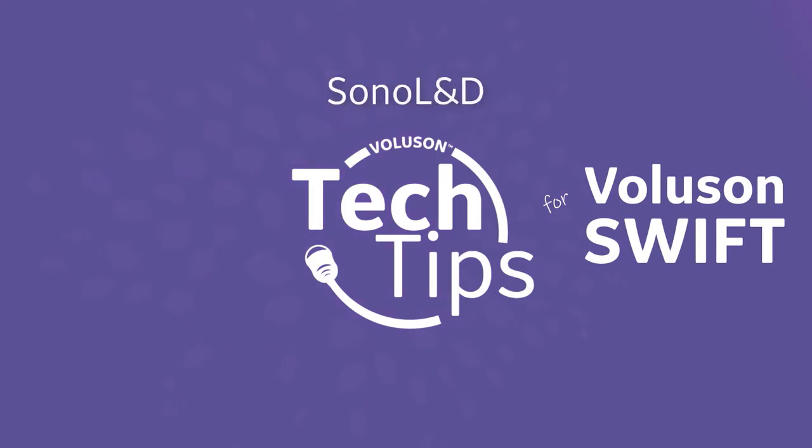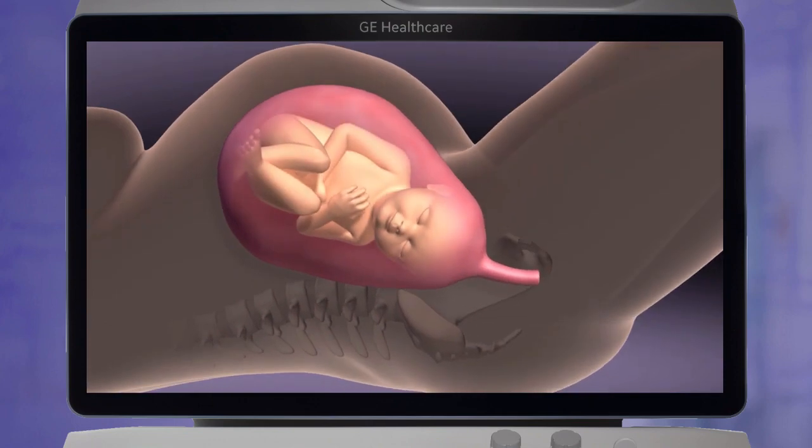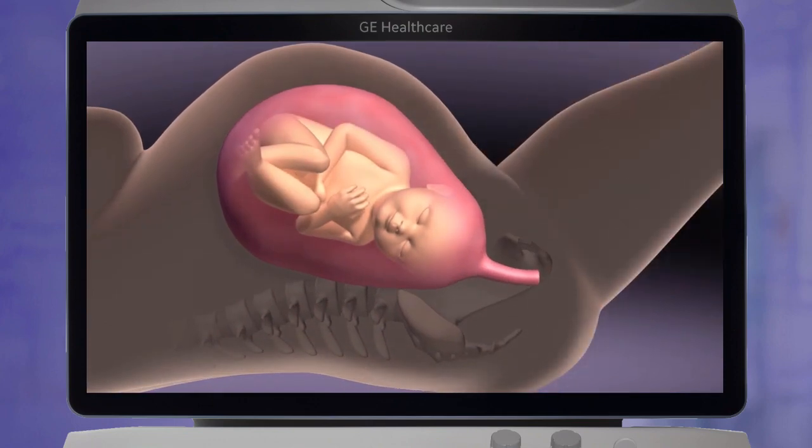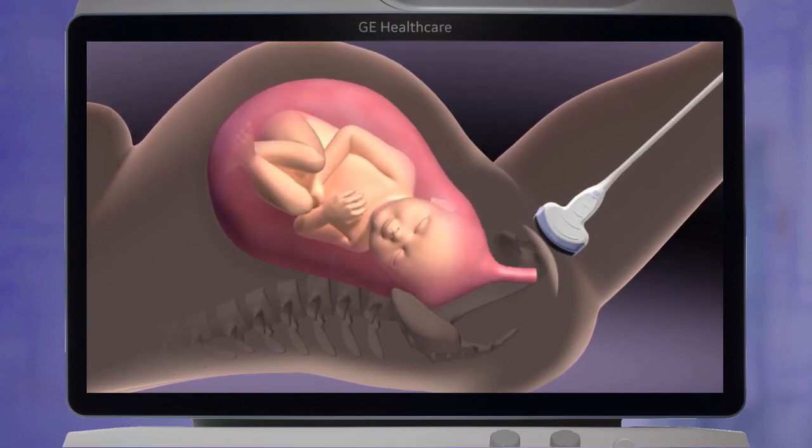Sono L&D is an easy-to-use tool on the Voluson Swift that helps provide clinical and patient support during the second stage of labor progression, offering objective clinical measurements and graphical support to enhance patient understanding.